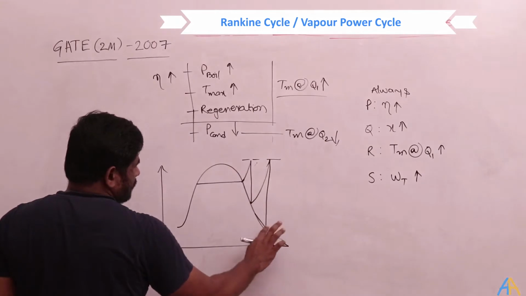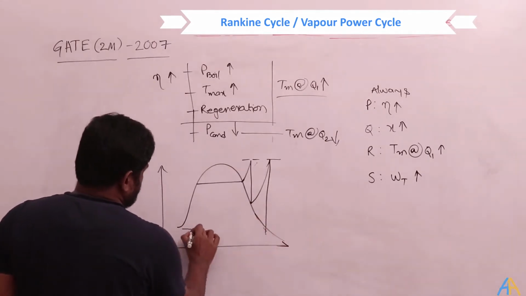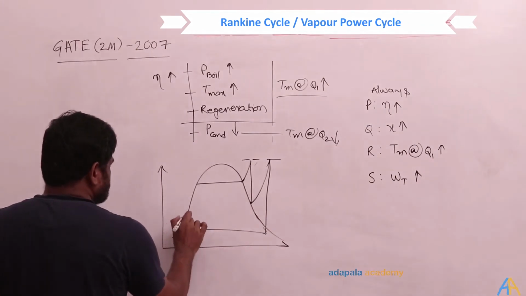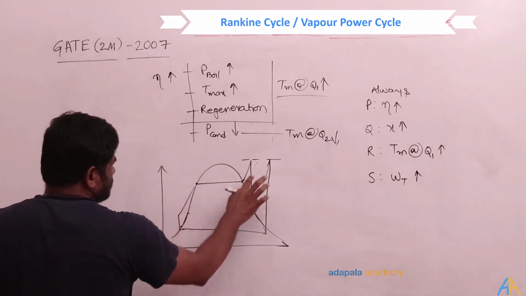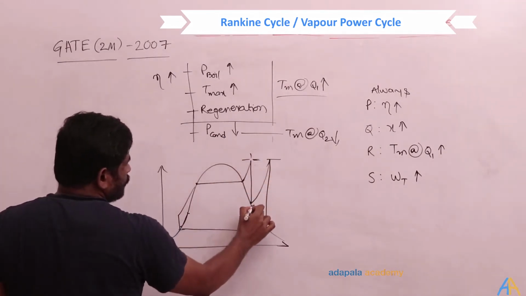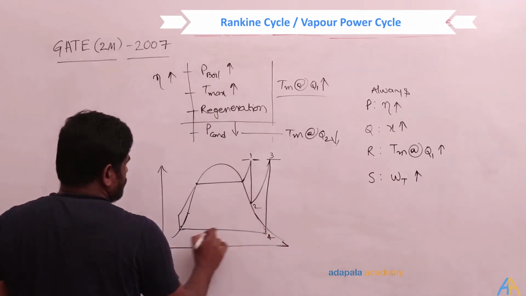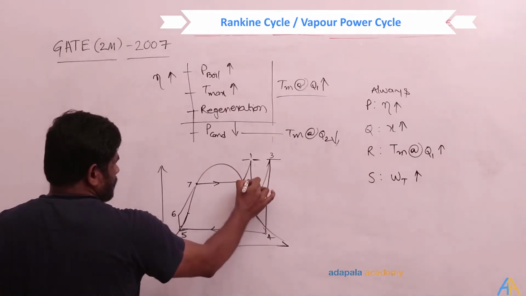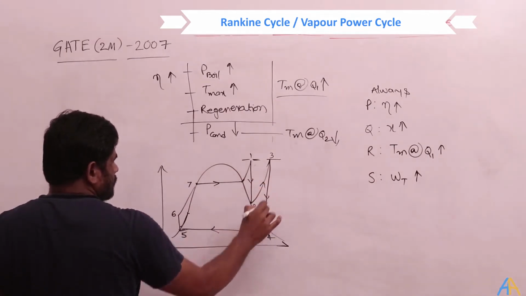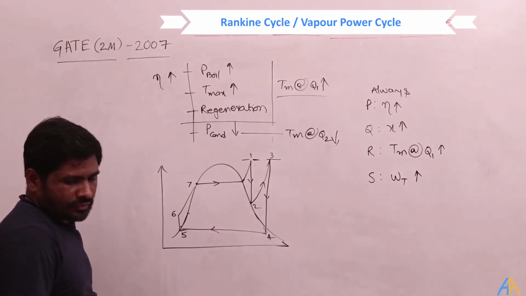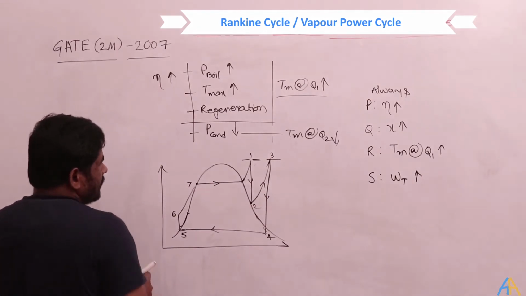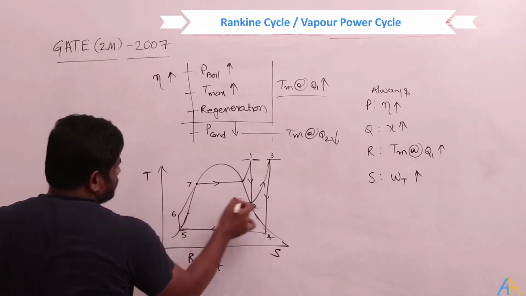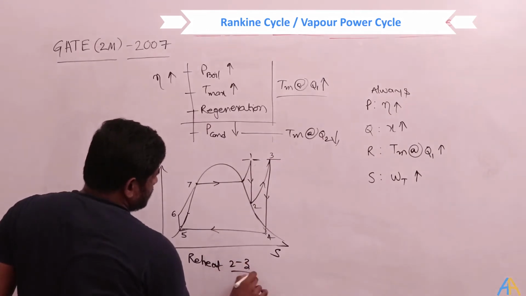It should have been more steep, but anyway, this is the process, points 1, 2, 3, 4, 5, 6, 7. Where is the reheat happening? 2 to 3 is the reheat process.